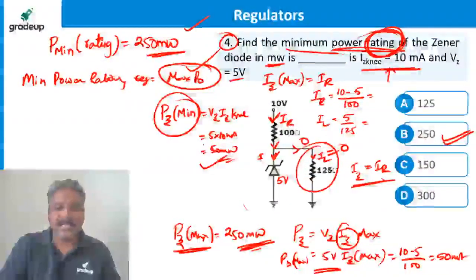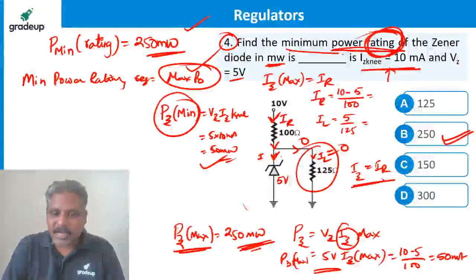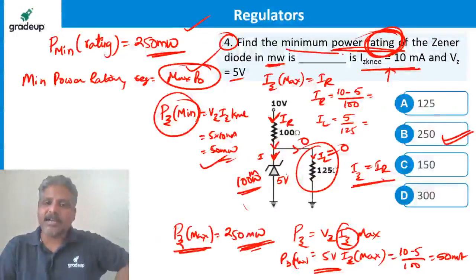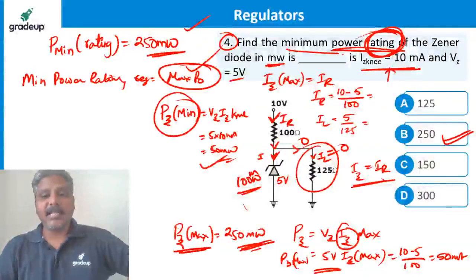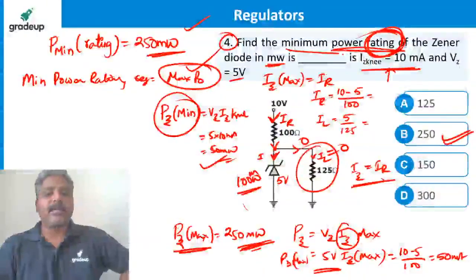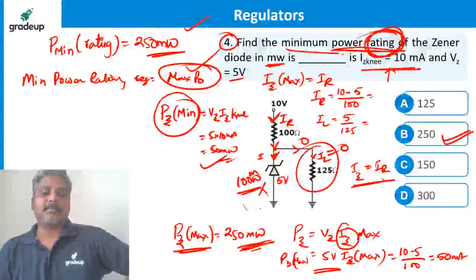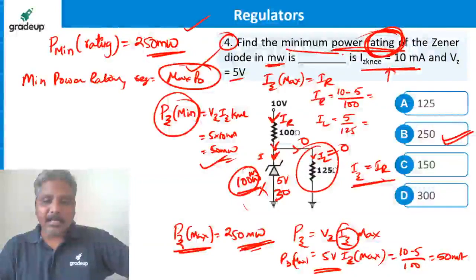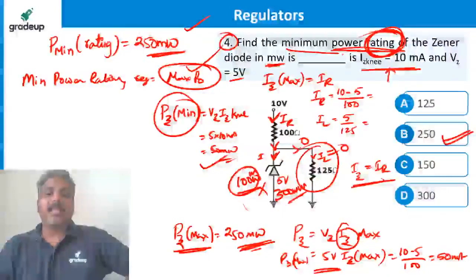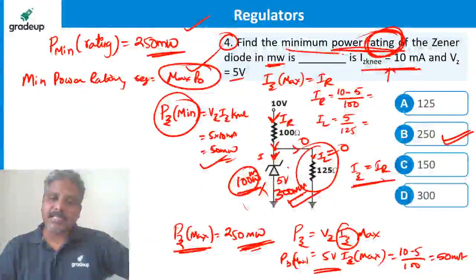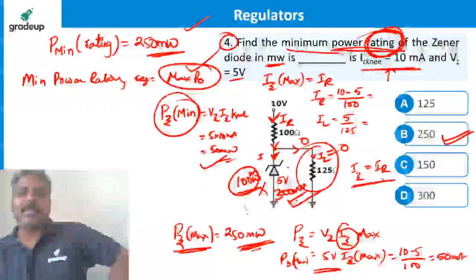So in this example, if I connect a 100 milliwatt Zener diode, there are chances that the Zener gets damaged, because the highest power possible across the Zener is 250 milliwatt. Suppose I connect a 300 milliwatt Zener diode here; even when maximum current flows, the Zener is still safe because its capacity is more than what is possible there.